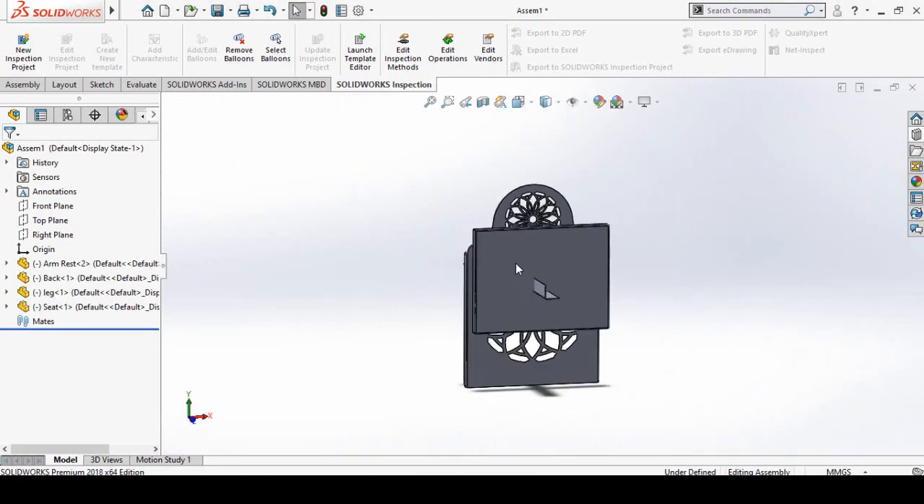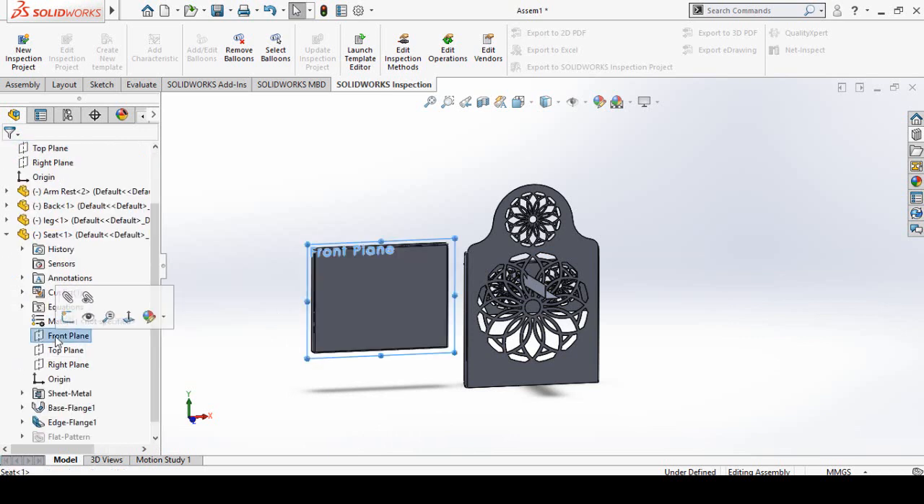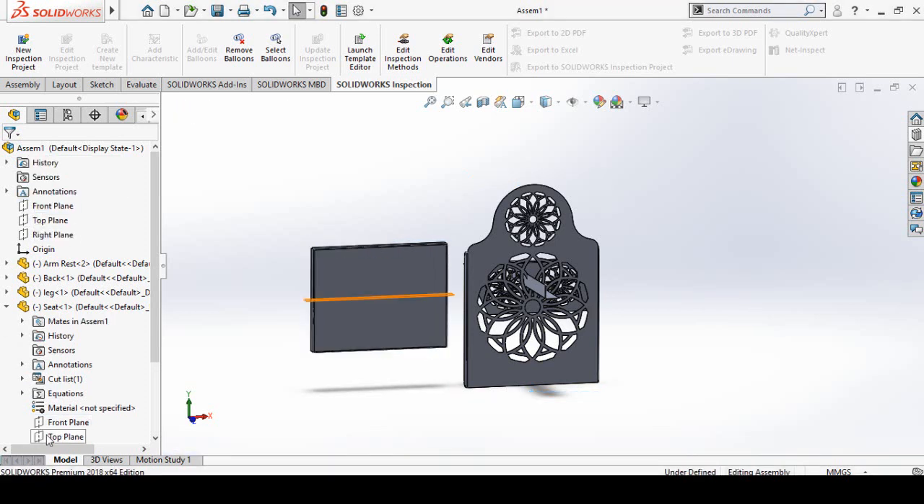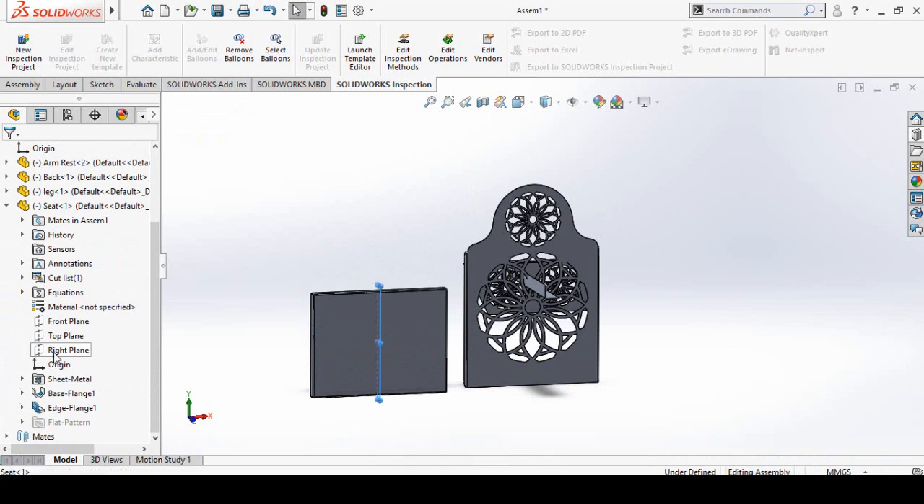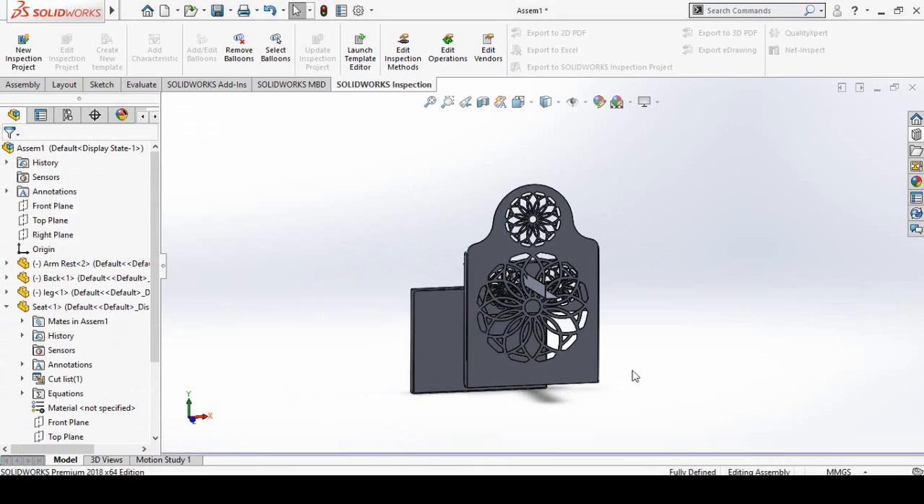Now first of all, I have to make some relations of this sheet with the assembly. So for that, expand the feature manager or feature tree of this sheet. Then select front plane of the sheet and front plane of the assembly by pressing and holding Ctrl key, and then make their coincident relation. Then select top plane of the sheet and top plane of the assembly, make their coincident relation. Again select right plane of the sheet and right plane of the assembly and make their coincident relation.